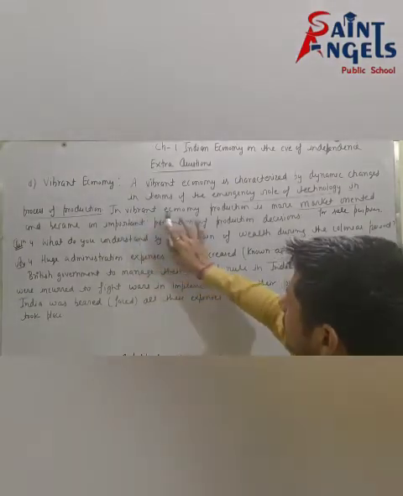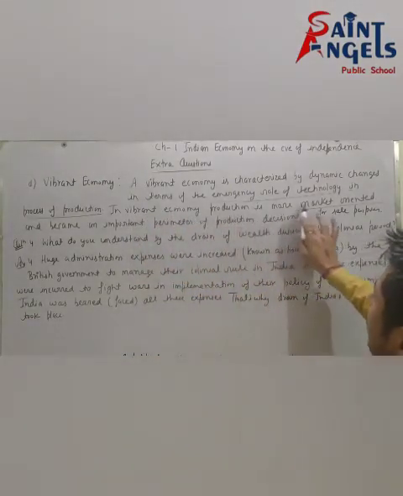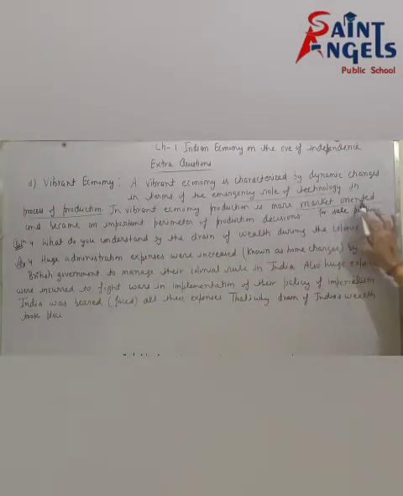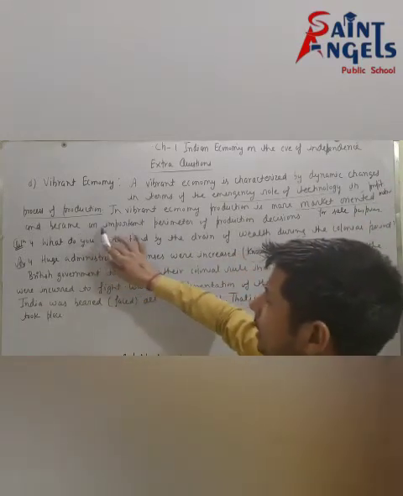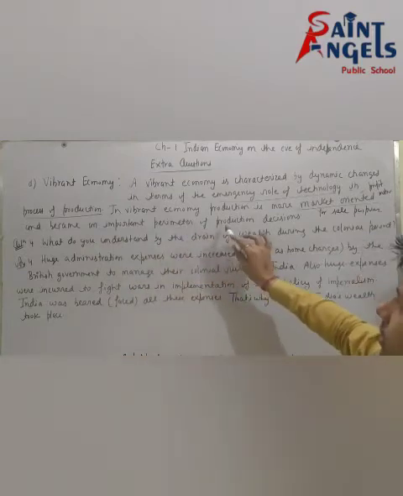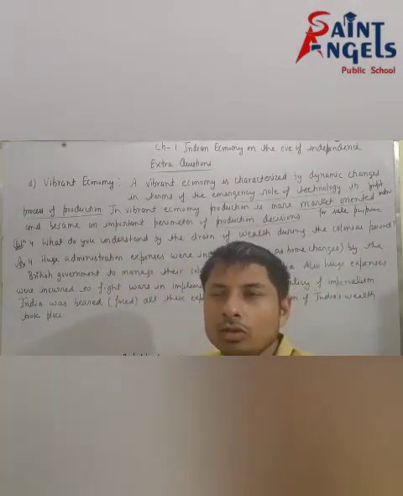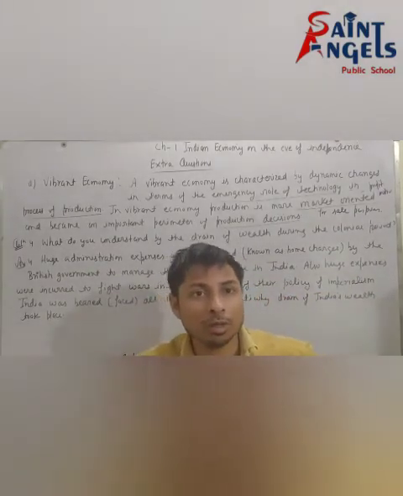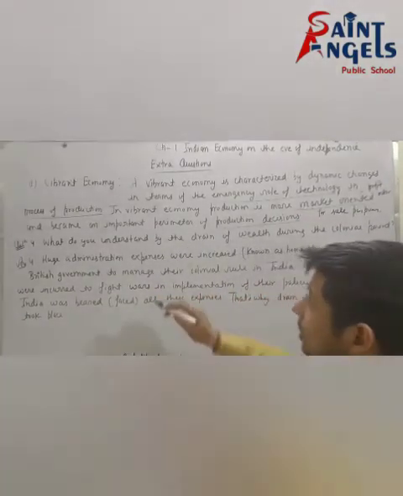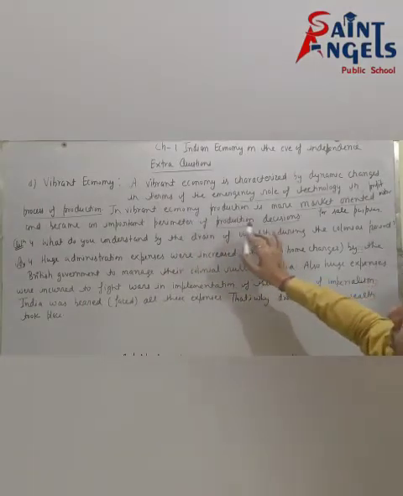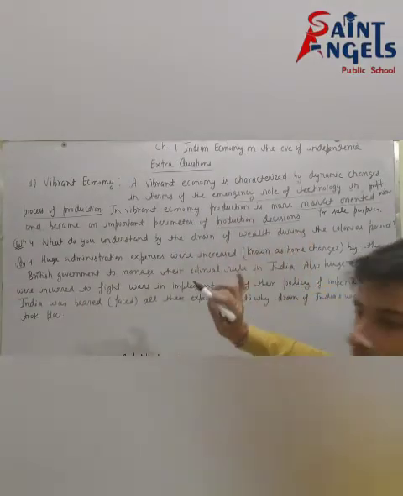See, in a vibrant economy, production is more market oriented. Market oriented means for sale purpose, or you can say for profit motive, and it becomes an important parameter of production decision, not for consumption purpose.